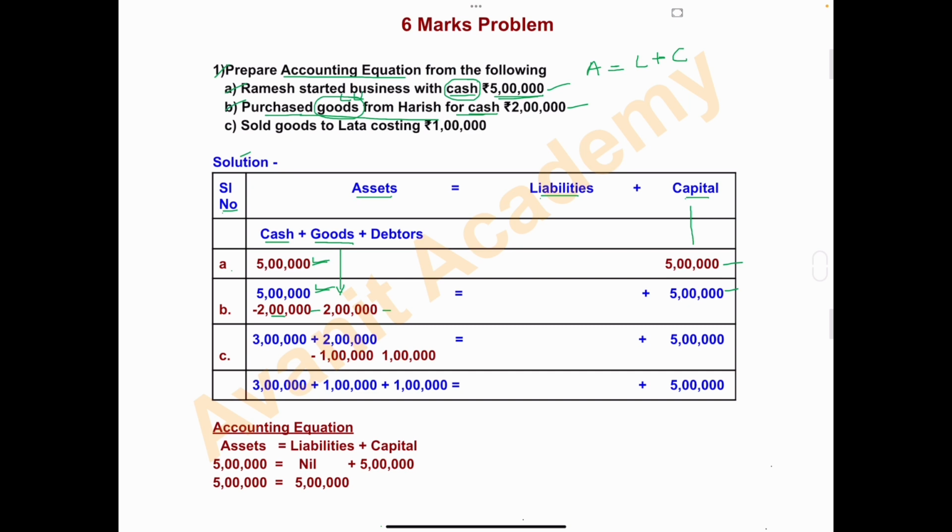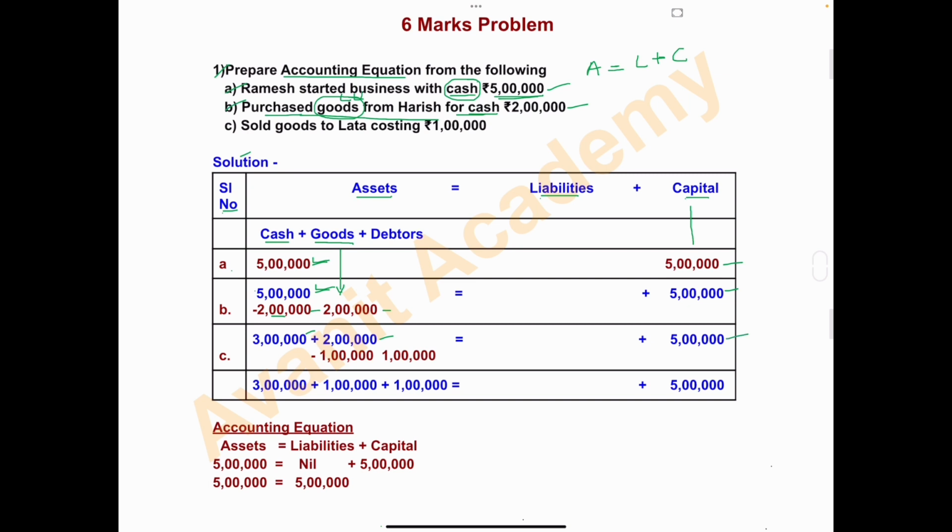So the final balance from 5 lakh minus 2 lakh. 5 lakh cash ಇತ್ತು, ಅದರಿಂದ ನಾವು 2 lakh ಯೂಸ್ ಮಾಡಿ ಗೂಡ್ಸ್ ಅನ್ನು ಖರೀದಿ ಮಾಡಿದ್ದೇವೆ. ಈಗ ಉಳಿದ ಅಮೌಂಟ್, so the remaining balance is 3 lakh. We have cash 3 lakh rupees and the goods is 2 lakh. Capital as it is 5 lakh.